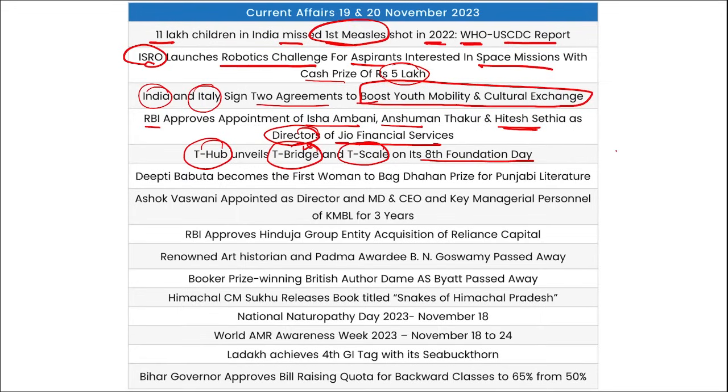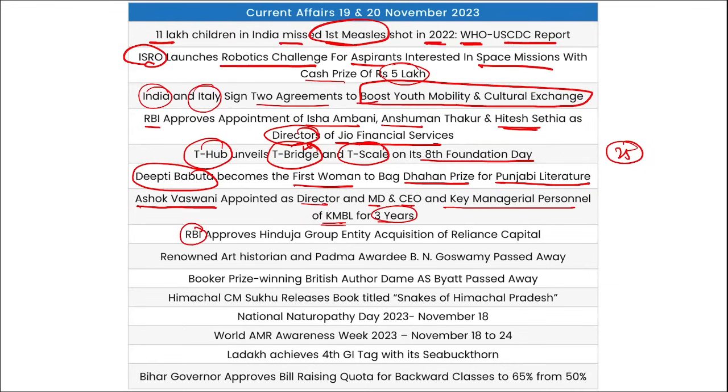And T-Scale is to basically enhance 25 startups so that they can also be easily provided with the Series A funding. Then Deepti Babuta became the first woman to bag the Harn Prize for Punjabi Literature. Ashok Vaswani appointed as the director, MD and CEO, and key managerial personnel of Kotak Mahindra Bank Limited for 3 years. Then RBI approved Hinduja Group entity acquisition of Reliance Capital. Renowned art historian and Padma awardee B.N. Goswami passed away. Booker Prize winning British author Dame A.S. Byatt has also passed away.